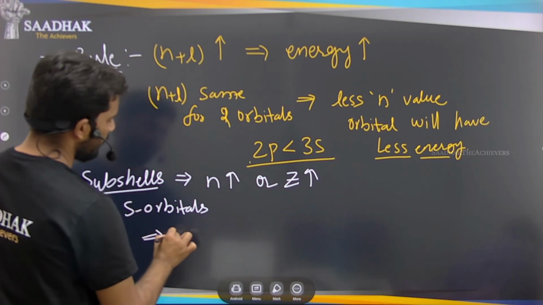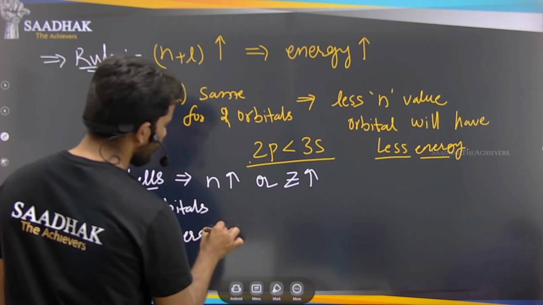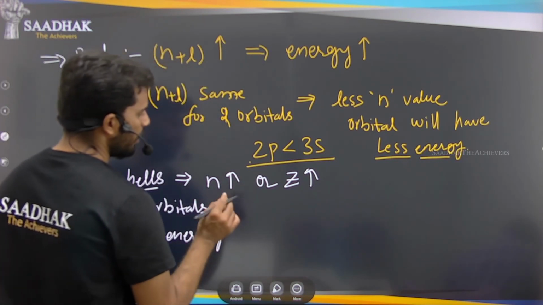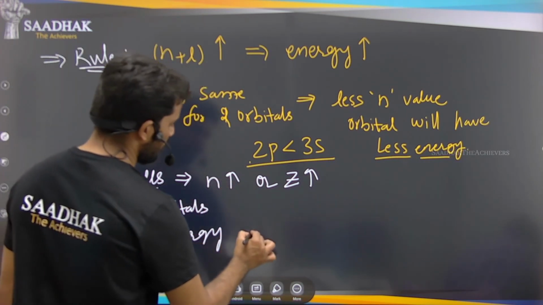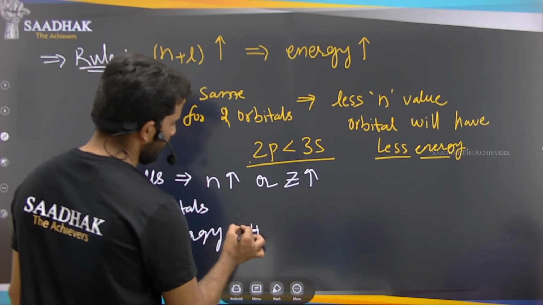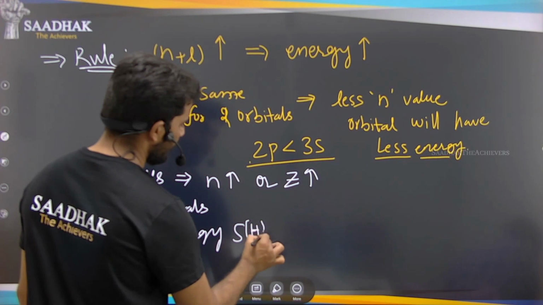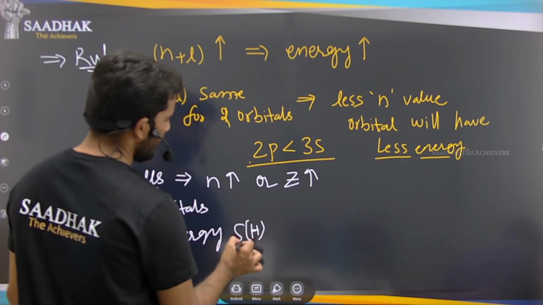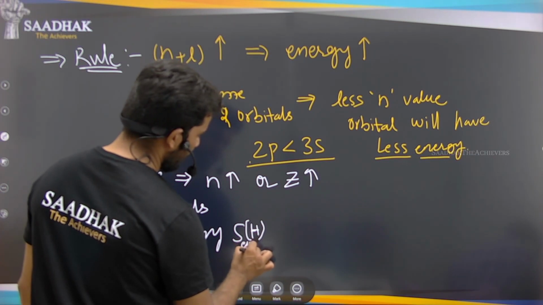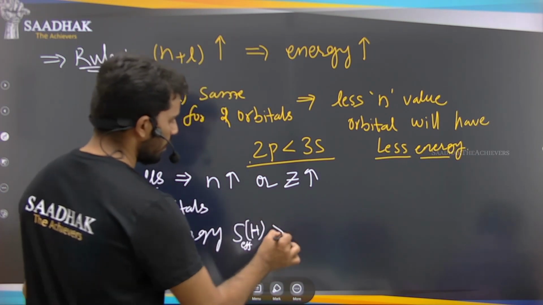The energy will be decreasing. Means if I start with the first atomic number, the hydrogen atom, it has the 1s orbital. So this energy, that is nothing but the effective energy that we are calling, will be more than the others.